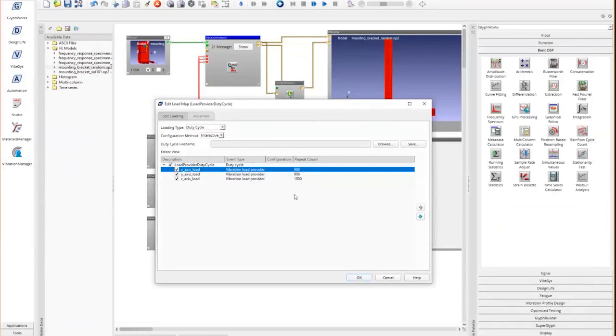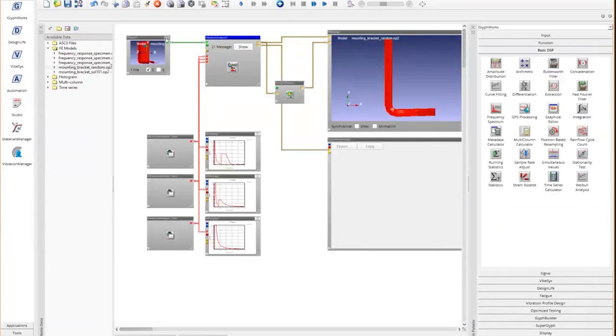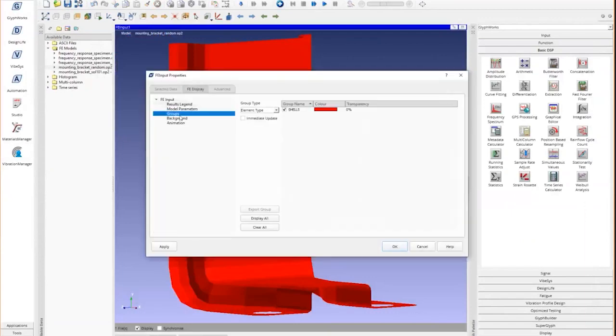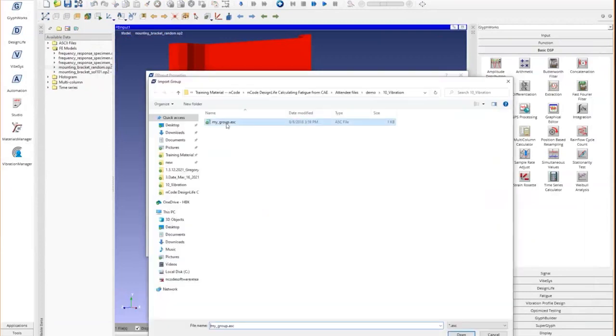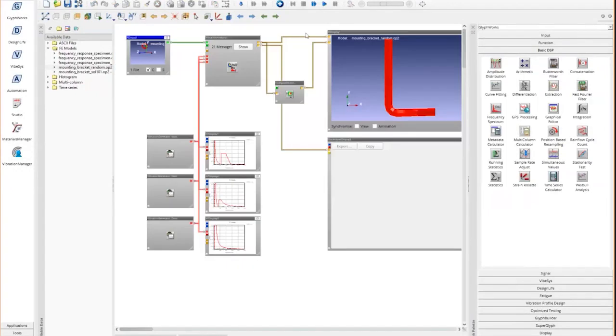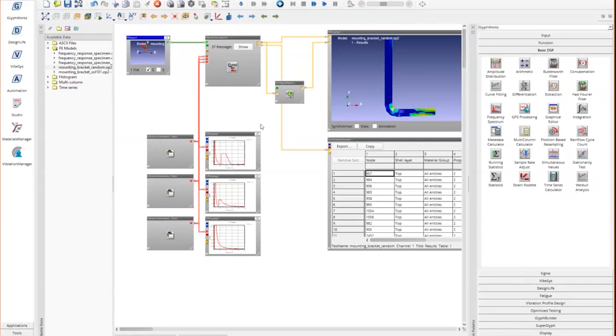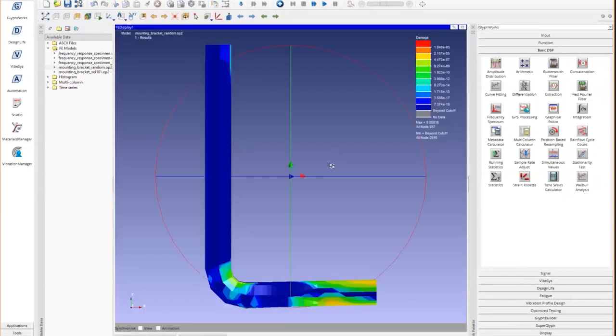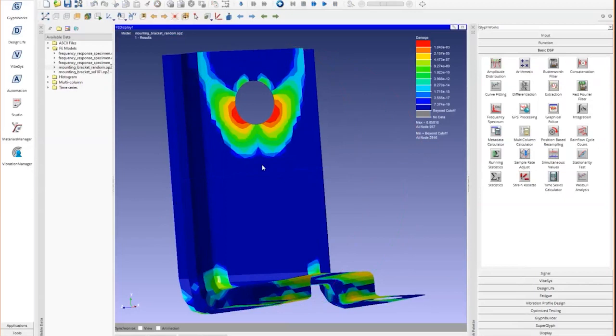So we have done these setups here. Since we are running out of time, I'm just going to make a small user group and import my group so that I just work with a small set of elements rather than running the whole bracket. Now when I run this, ENCODE is going to take these FRFs and these 3 PSDs, do all the math behind the scenes with all the cycle counting techniques that we have used, and then come back and give us the fatigue life and damage.